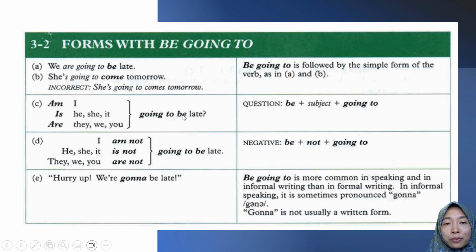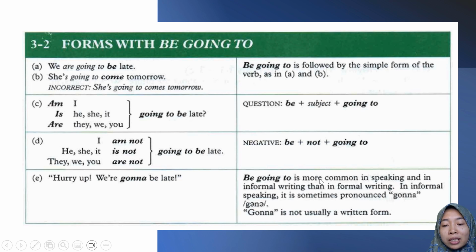just put verb 1. And then for negative, be plus not plus going to. Here are the examples. I am not, so put not after the to be. I am not going to be late. He, she, it with is not going to be late. They, we, you, the to be must be are. They, we, you are not going to be late.